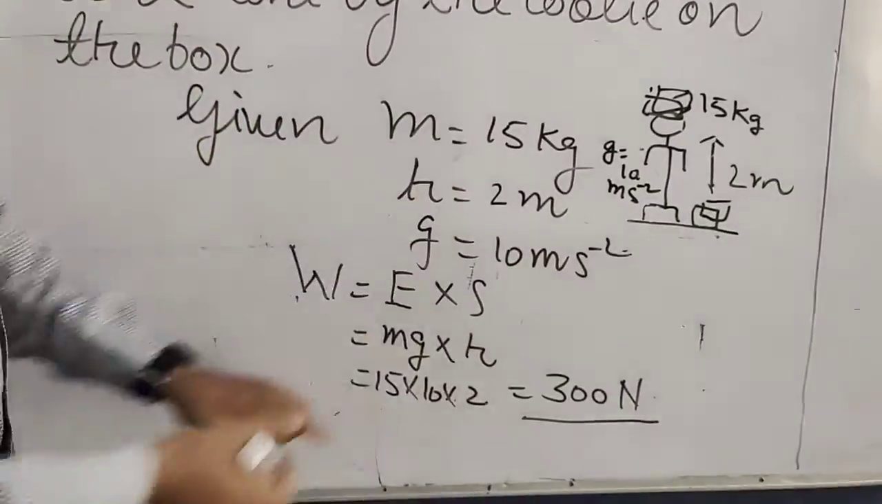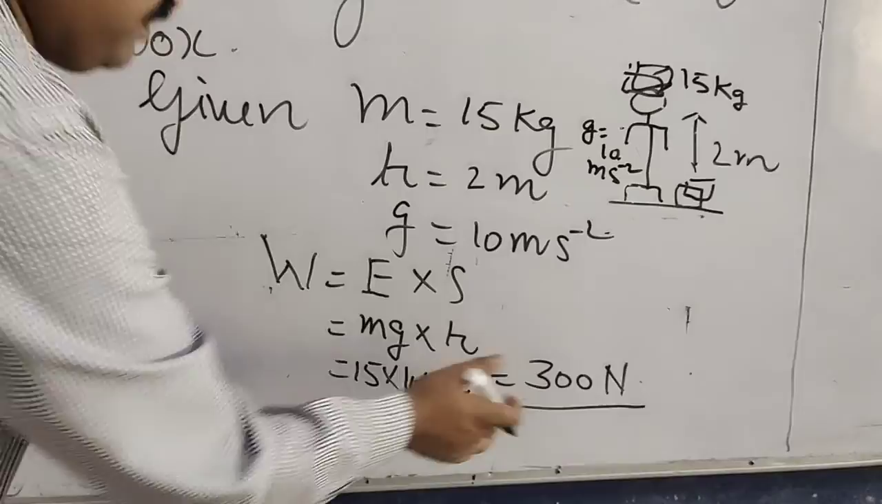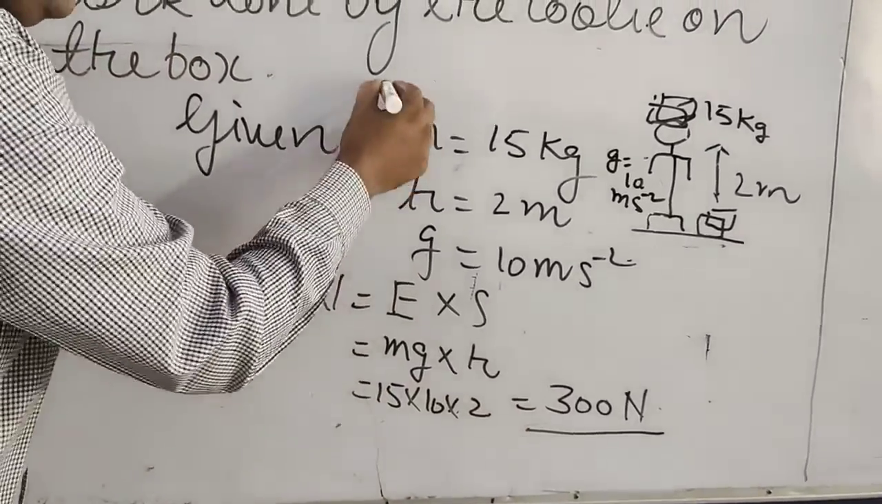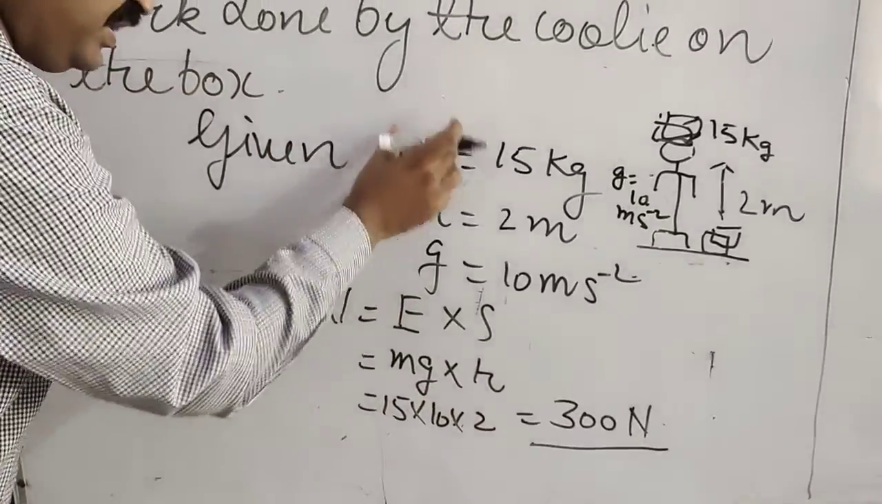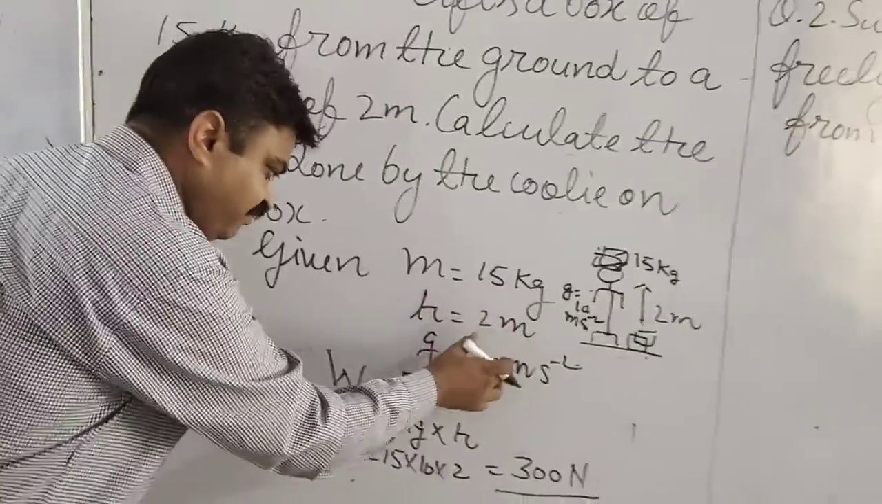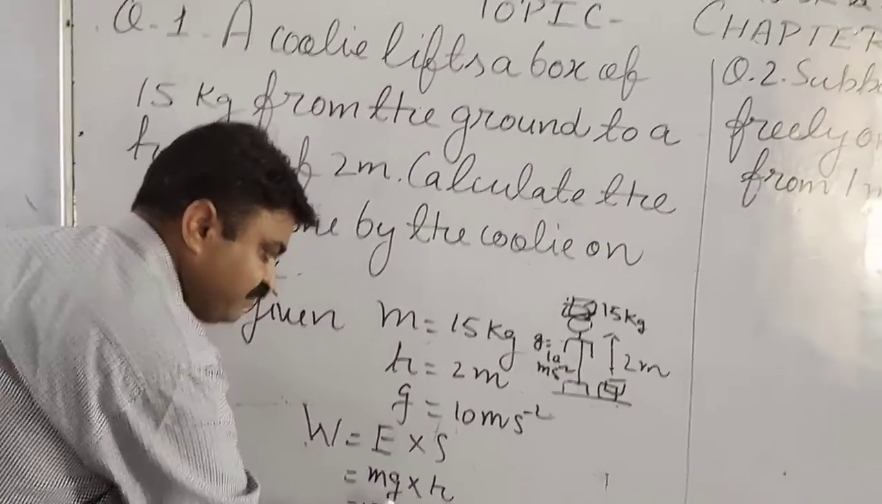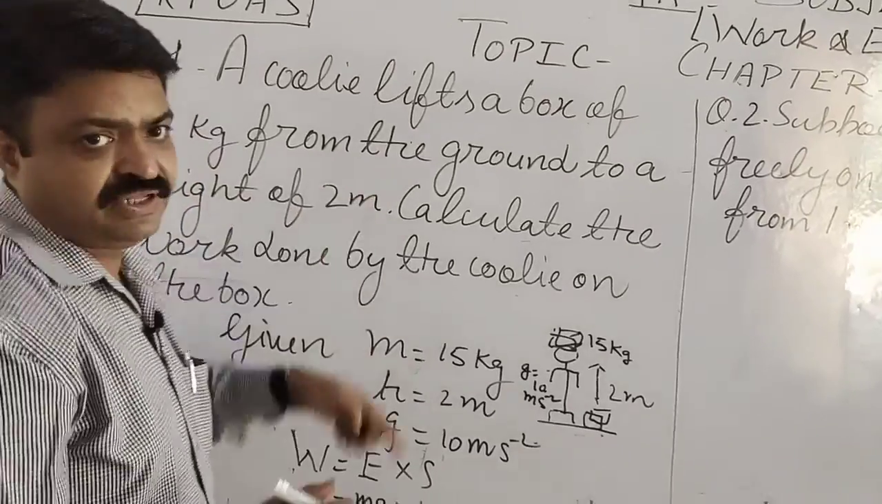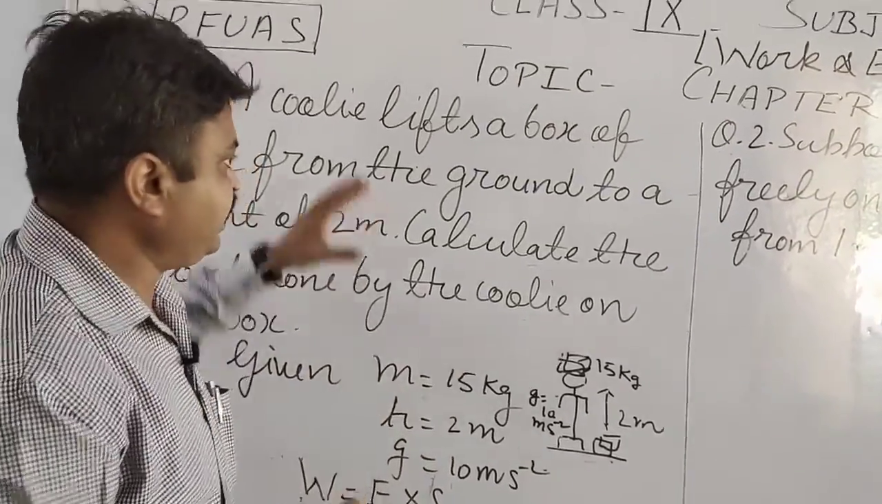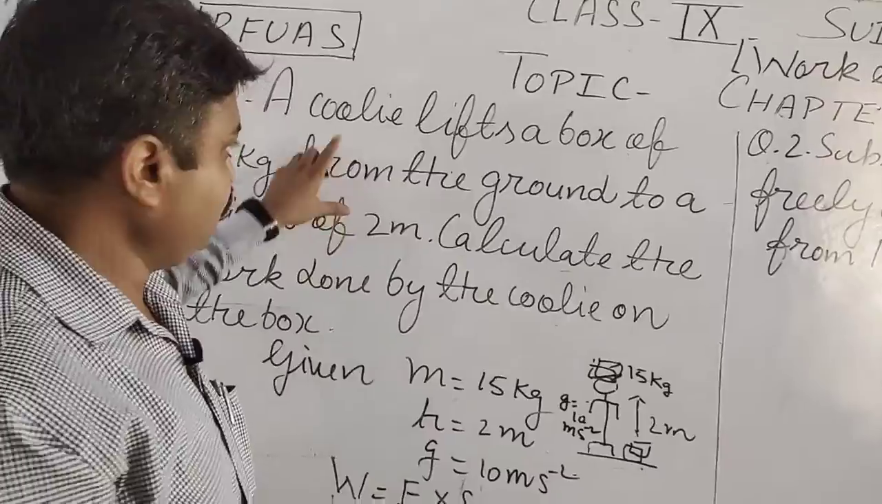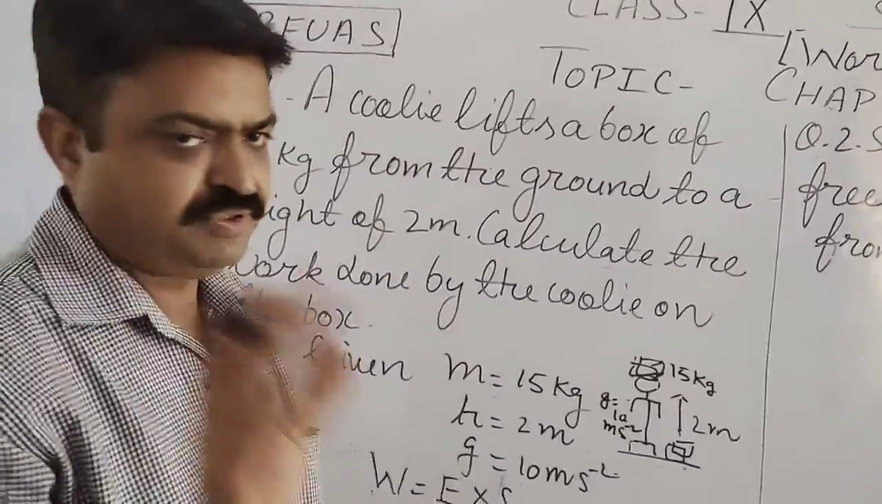So like this you will get the answer. First you will write all the given quantities, and after that you write the formula, and in that formula you put the physical quantities that are given in the question. Like this you will do the numericals related to this chapter.